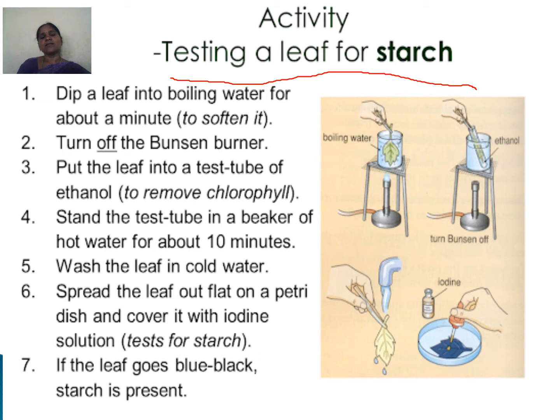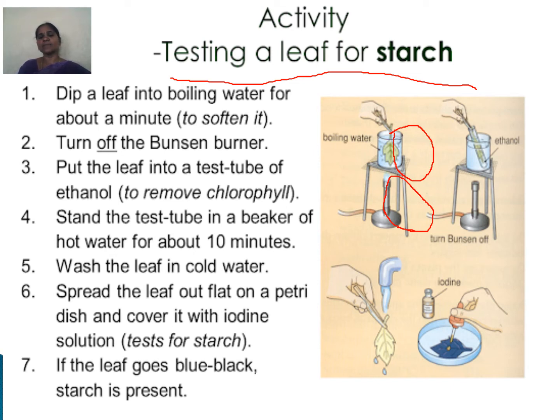Let's take a healthy leaf and dip it into boiling water for about a minute, until the leaf becomes soft. So we have to boil until that. Turn off the Bunsen burner and put the leaf into a test tube. See, this is the Bunsen burner. We have taken a beaker, filled it with water and boiled it, and put the leaf in that boiling water. After that we turn off the Bunsen burner and put the leaf into a test tube.